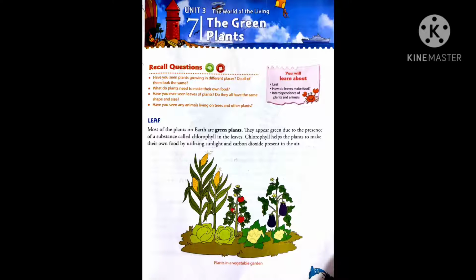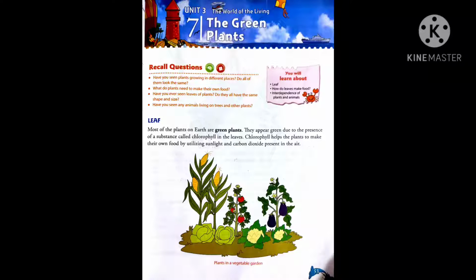Unit 3, the world of the living. Chapter number 7, the green plants. Leaf. Most of the plants on earth are green plants. They appear green due to the presence of a substance called chlorophyll in the leaves. Chlorophyll helps the plants to make their own food by utilizing sunlight and carbon dioxide present in the air.